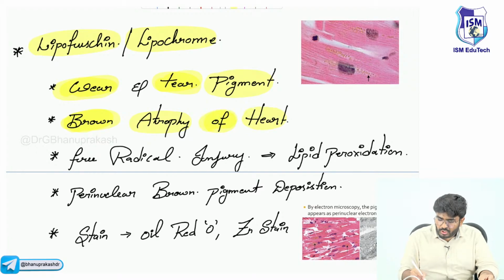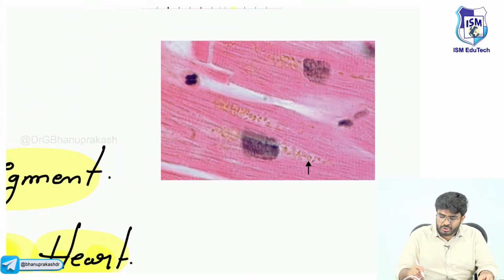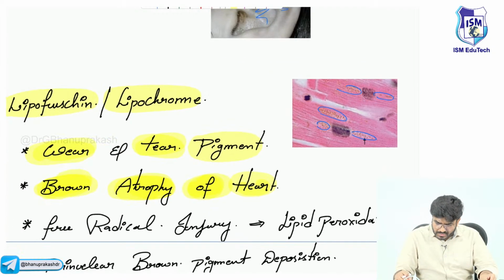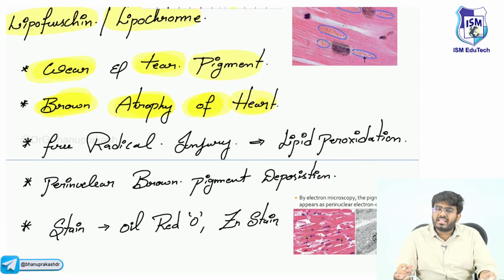This is an 80-year-old patient, now he is dead. When you look at the biopsy, you can see this brownish pigment deposition around the nucleus. This brown pigment is nothing but lipochrome or lipofuscin. It's a brown color pigment. Okay. Next. Now, why this lipochrome or lipofuscin?